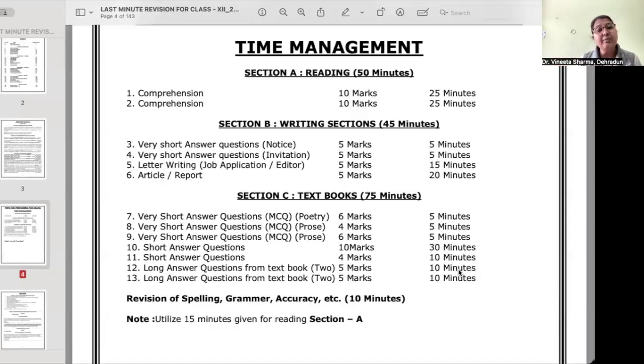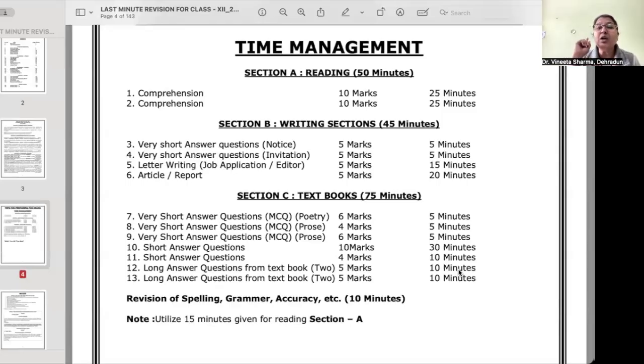When you read the second time and now start writing the answers, read the question, you already know the location of the answer in your passage because you have already read the passage twice, right? So you will be able to find out from where you are supposed to pick the answer, and then start writing your answers. When you do a comprehension passage, try writing answers in your own words. See, most of it is going to be MCQ only, so you are just going to give direct answers. Answers have to be written directly.